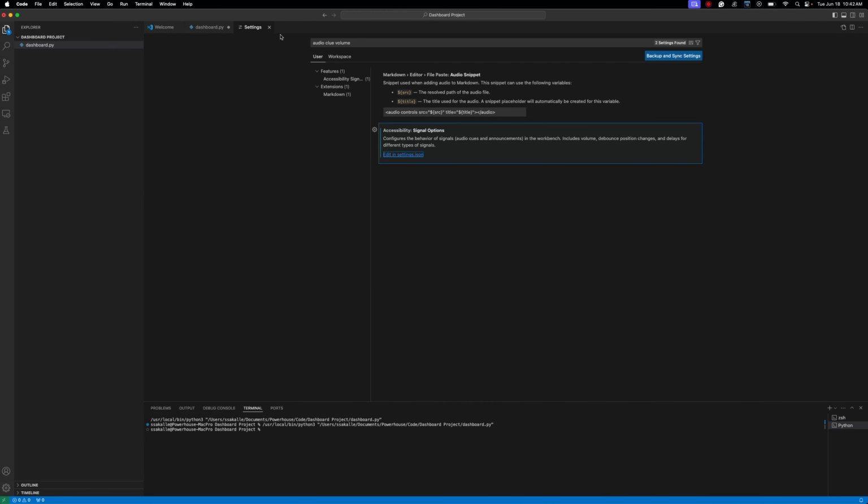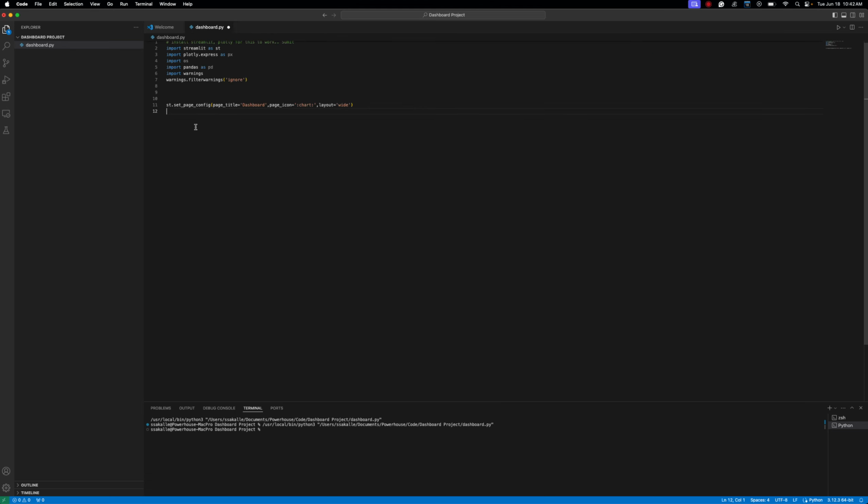close the settings, and come back to my editor. Now, if I do anything, it's not going to give me any feedback sound. It will still show you the warning lines. It will still show you the places where you have an error or a warning, but it will not give you the annoying sound. Hopefully this helps.